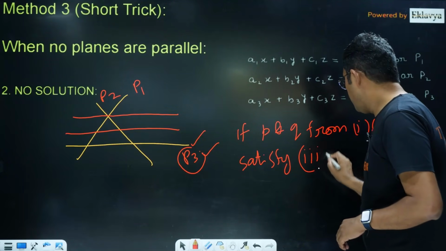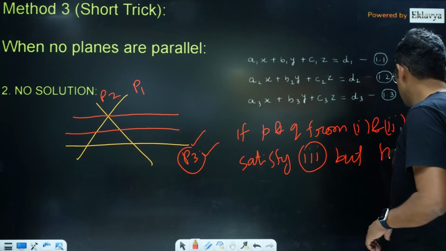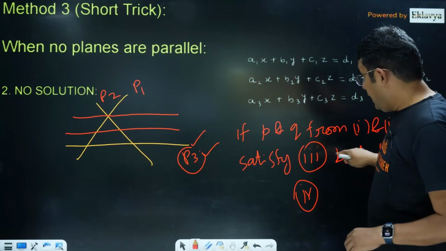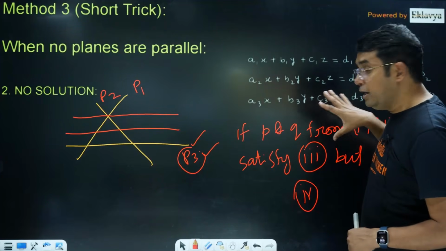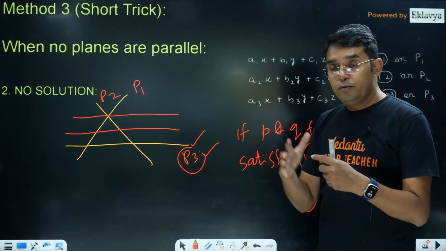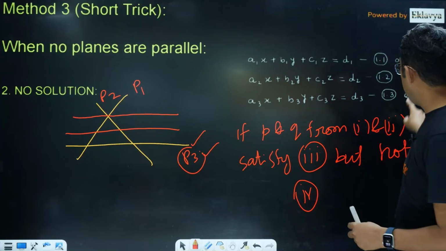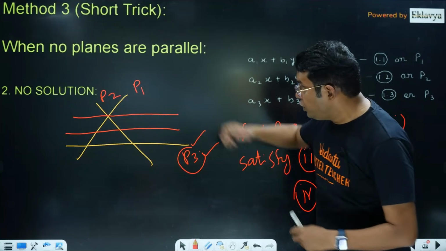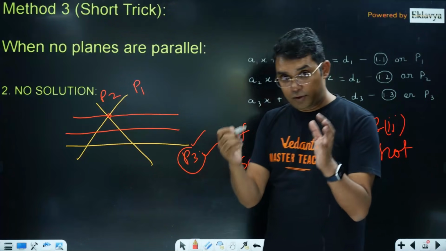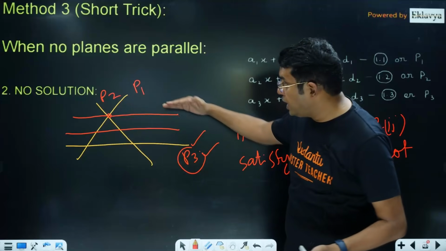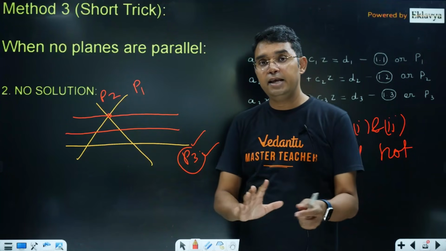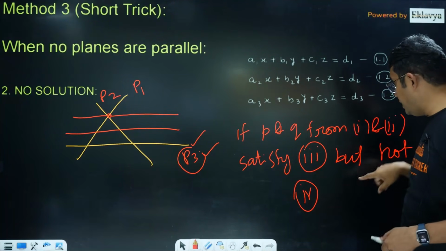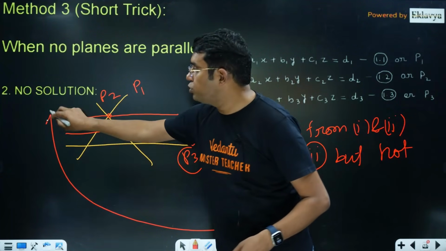3 but not 4, what does that mean? That means your planes will be such that they could have been part of the same family if D was also chosen appropriately, but D is some different number. That means your case where they would have been part of a family, now that plane has shifted somewhere else and hence there is no solution. So if p and q from the first two satisfy 3 but not 4, it will give you a case of no solution.